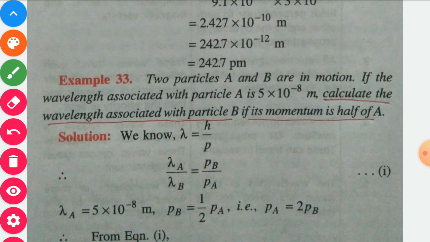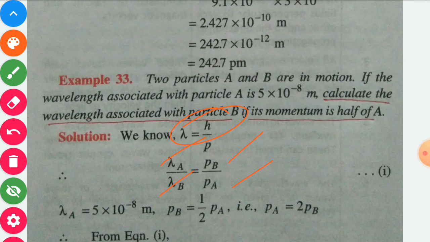So if we compare the wavelength of both particles, wavelength of particle A as lambda A, wavelength of particle B as lambda B, so it will be equal to momentum of particle B upon momentum of particle A, because lambda is equal to h upon mv. So when we take the ratio, the h will get cancelled. Therefore wavelength of particle A upon wavelength of particle B is equal to momentum of particle B upon momentum of particle A.